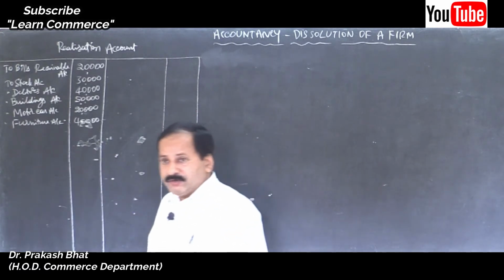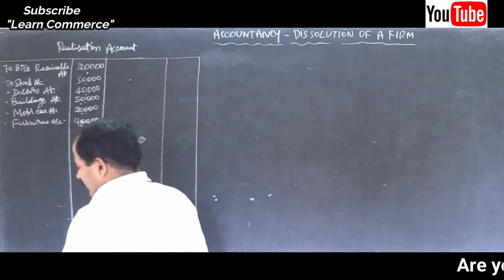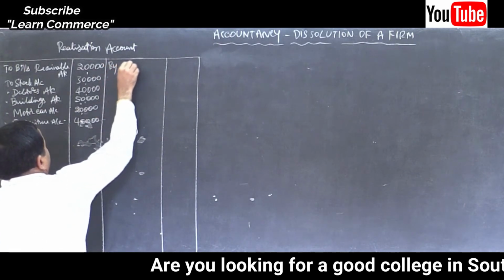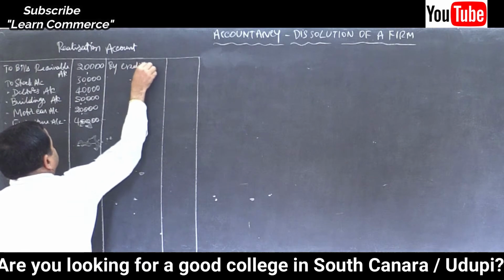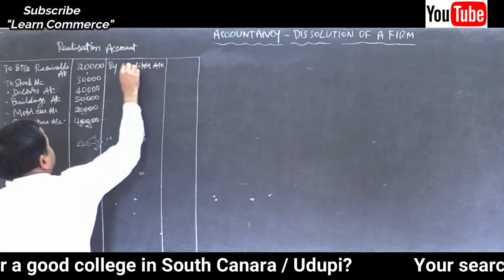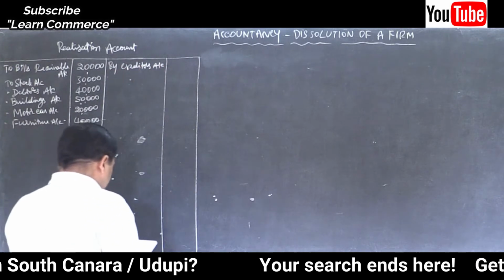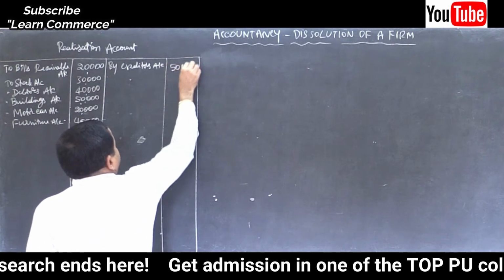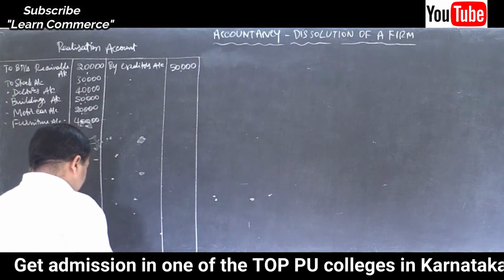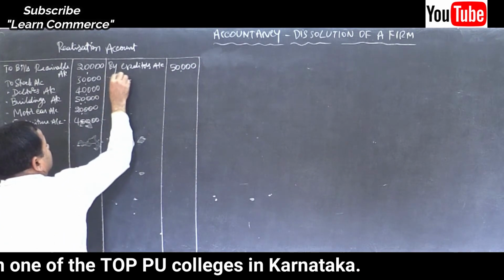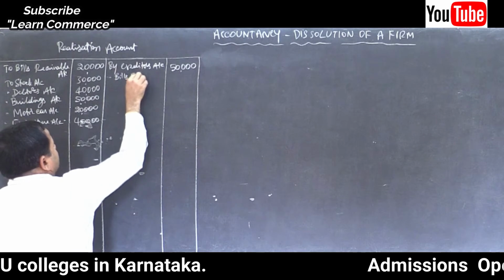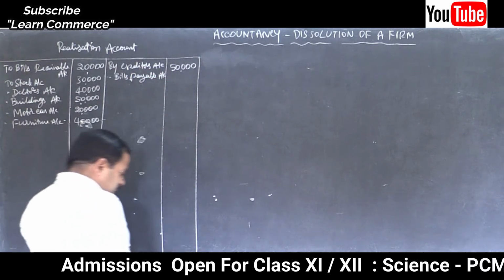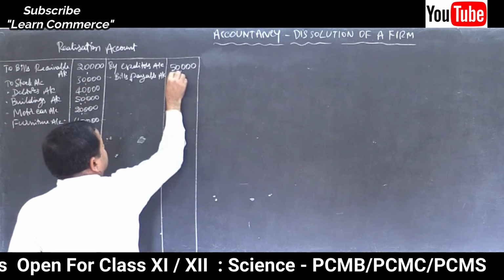Now let us move on to the other side, that is, transfer all liabilities. By creditors account, how much? 50,000. By bills payable account, 30,000.